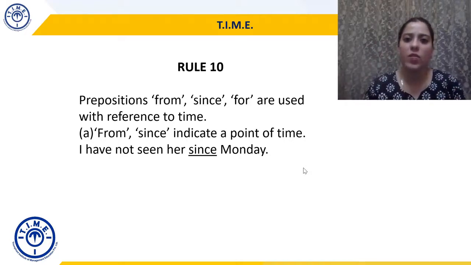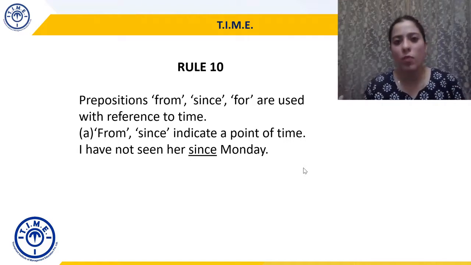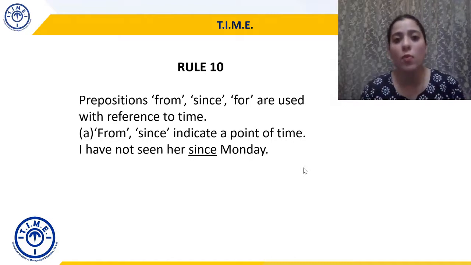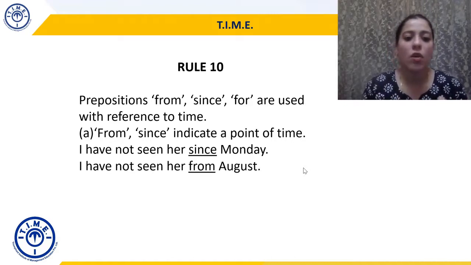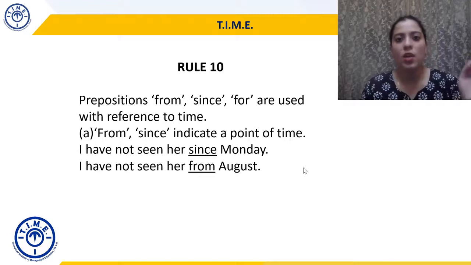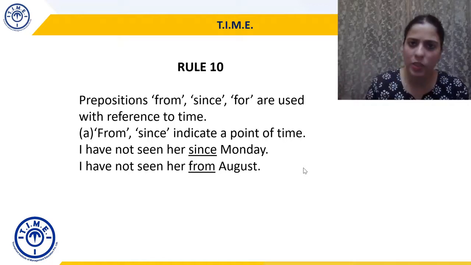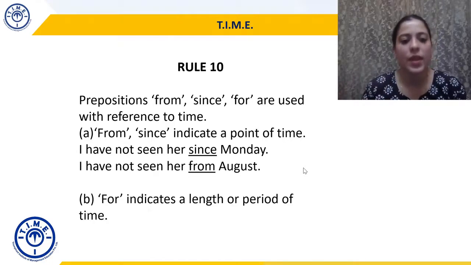So since 1991, India's economy has opened. Since the last 10 years, the stock market has seen a lot of ups and downs. So I'm now setting a piece of time, a point of time, and to indicate that we usually use from or since. So I have not seen her from August. August से लेके अभी तक. I have not seen her. I have not seen her from August. So again, I'm setting a very particular specific piece of time.